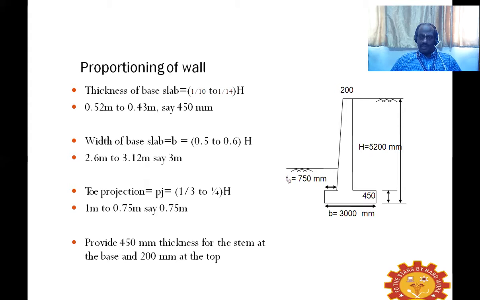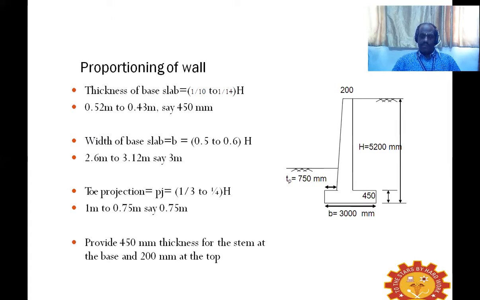Toe projection can be 1/3 to 1/4 of our base slab width, so it can be 0.75 or 1 meter. We can safely take 0.75 meter as our toe projection. And with the thickness of the base slab at 450 mm, we can take the stem at the bottom as 450 mm.